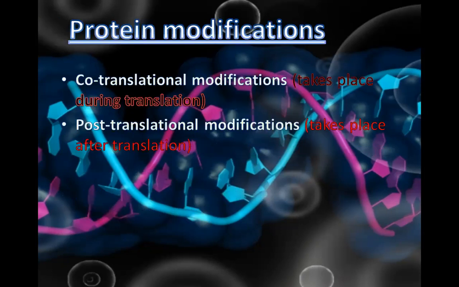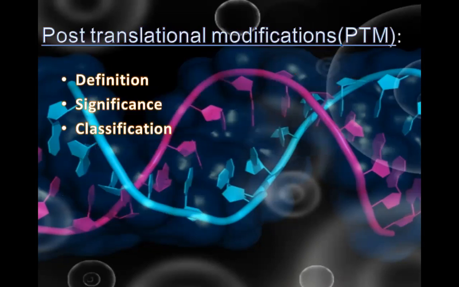Protein modifications. There are two types of modifications. First is co-translational modification and second is post-translational modification. Co-translational modification takes place during translation, whereas post-translational modification takes place after the translation. Our main focus in this topic is on post-translational modification, that is PTM. In this, we'll focus on definition, significance, and classification.